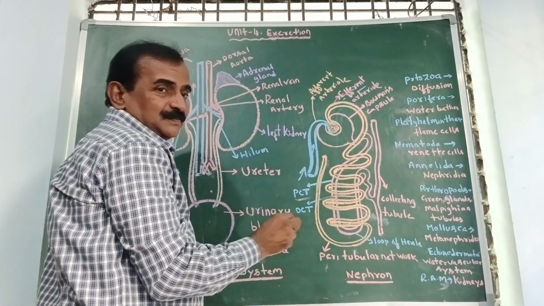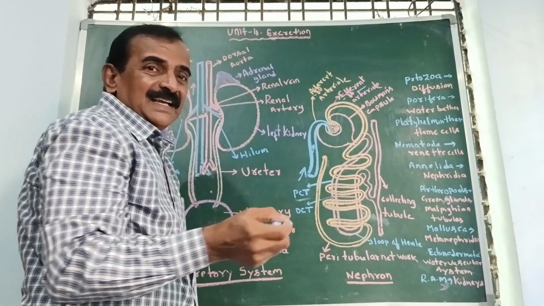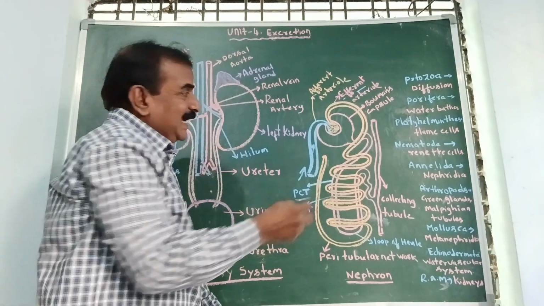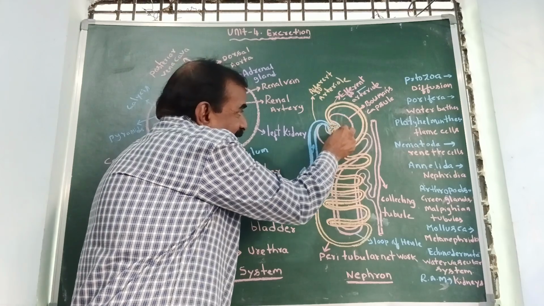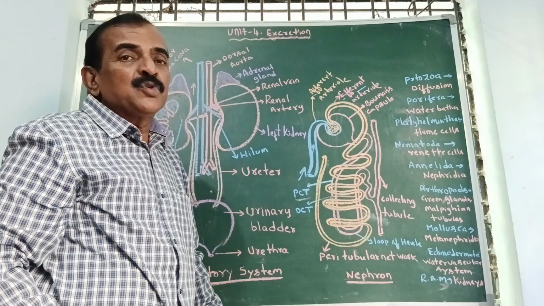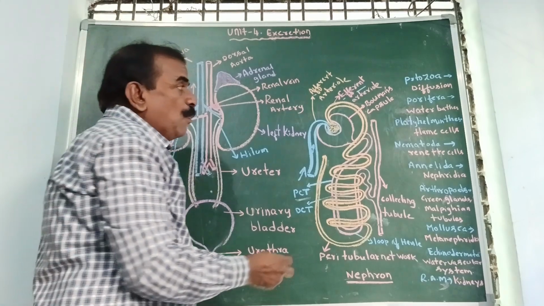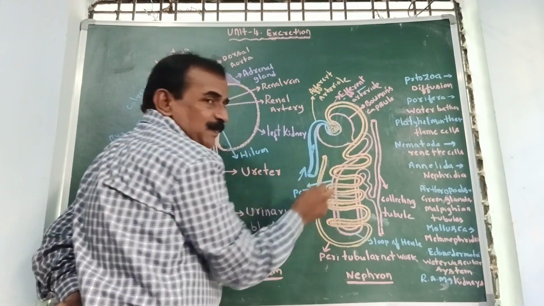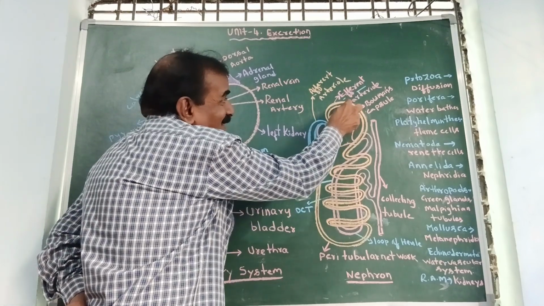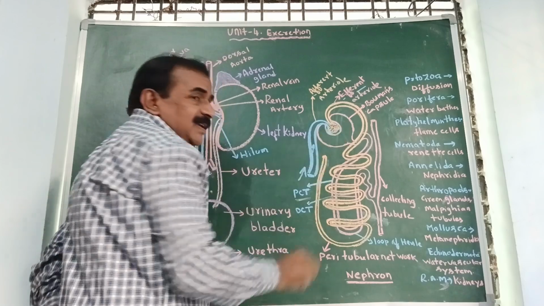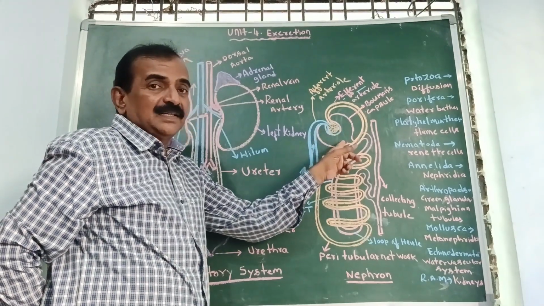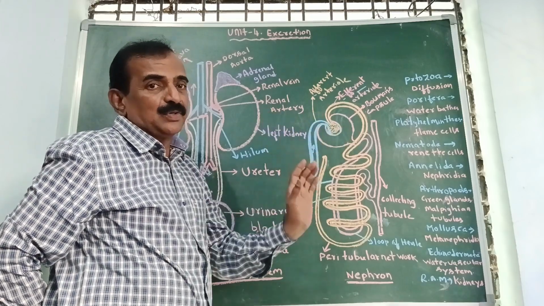enters into the glomerulus. So here the glomerulus is a network of blood vessels. So blood capillaries are present, and below this is Bowman's capsule. The inner layer of the Bowman's capsule consists of squamous epithelial cells or podocytes, and they have pores. So here filtration of blood takes place. So the diameter is more and this diameter is less, and that is the reason pressure filtration takes place in Bowman's capsule. And finally blood is filtered here, and the filtered blood is called primary urine.